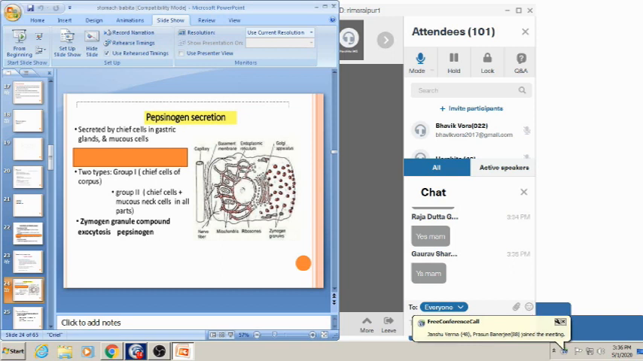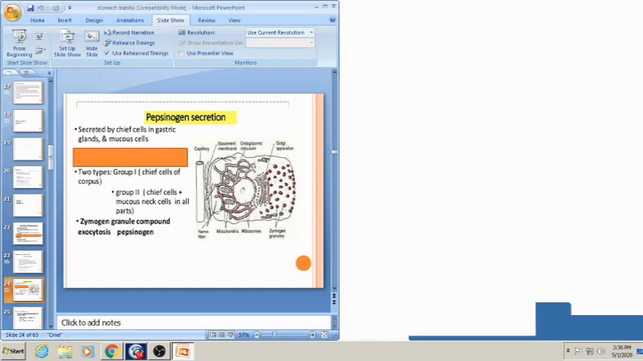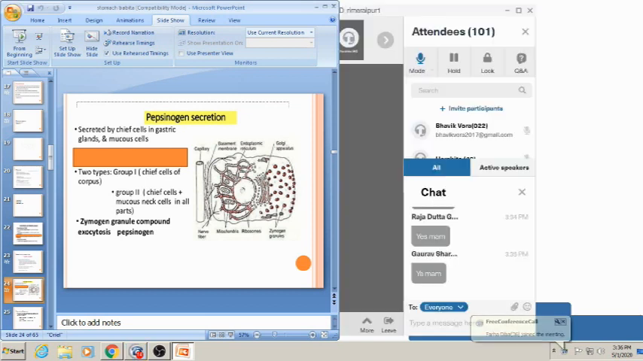There are two types of chief cells. That is, group 1 chief cells of the corpus, and group 2, which is secreted from the chief cells plus mucus neck cells in all parts. So this pepsinogen is formed from the amino acids in